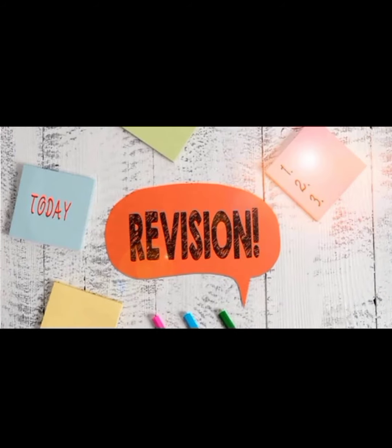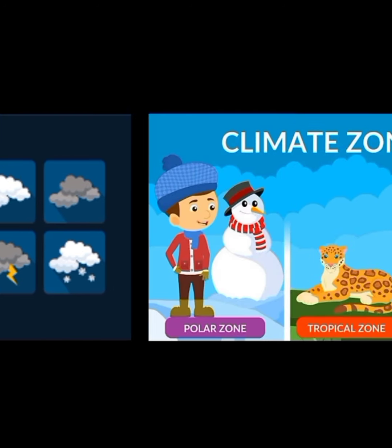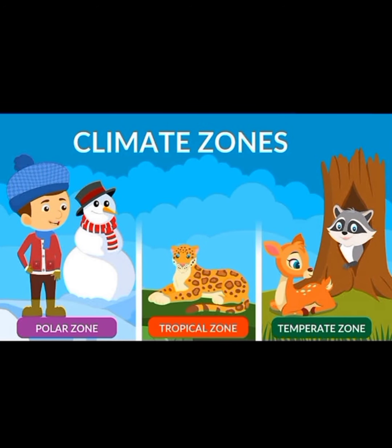Students, what did we study in the last class? We studied about latitudes and longitudes, the imaginary lines that pass through the earth vertically and horizontally. Based on that, we calculate the time and locate a position. So today we are going to start the next chapter, Climatic Zones of Earth. This chapter is quite interesting for you all.